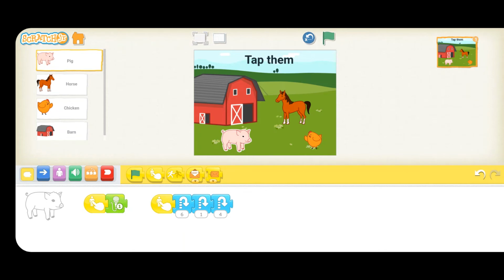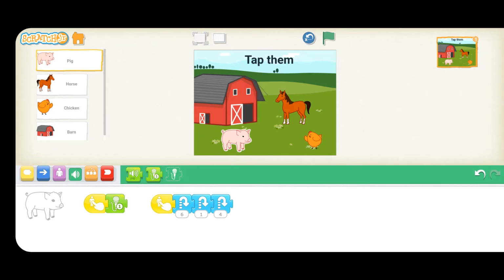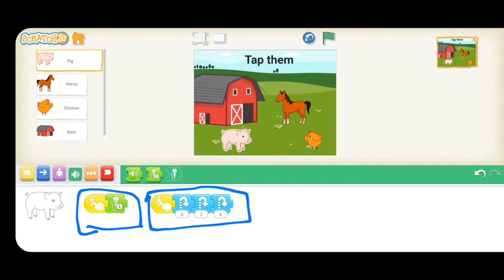And then there is a mic. So where can we see the mic? In the sounds. Go to sounds and click on the mic. This will play the recorded sound. So this particular thing means when you tap on the pig, the recorded sound will be played. Again, there is another block where the tapping is done, and they have some movements going on there.